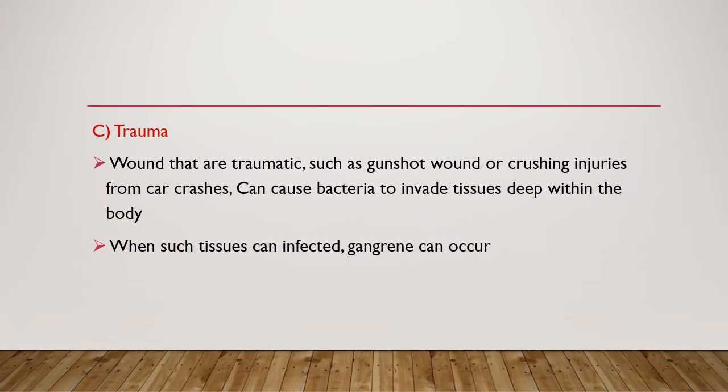And trauma. Trauma is another cause. Trauma or mechanical pressure is another cause of gangrene. Wounds that are traumatic, such as gunshot wounds or crushing injuries from car crashes, can cause bacteria to invade tissue deep within the body, and when such tissue is infected by bacteria or pathogens, gangrene can occur due to the trauma.